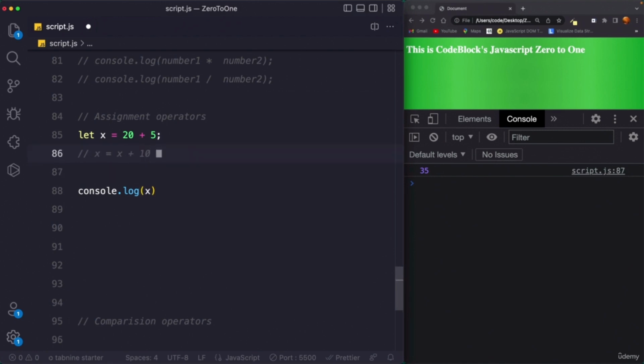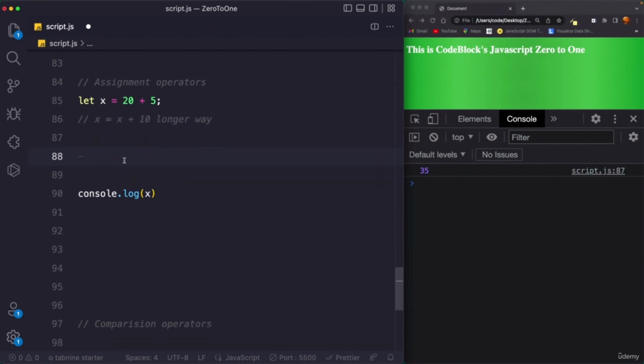I will say this is a longer way, and a shorter way of doing it is simply saying x plus equals 10. So this is the same as saying x equals x plus 10. If I save this and reload, you can see we again got 35, right? And if you think that this 35 is not a different 35, let me increase the value by 20, and now you will see 45.